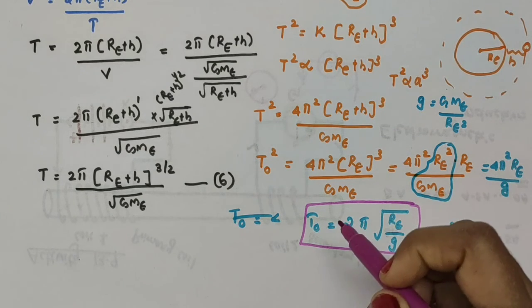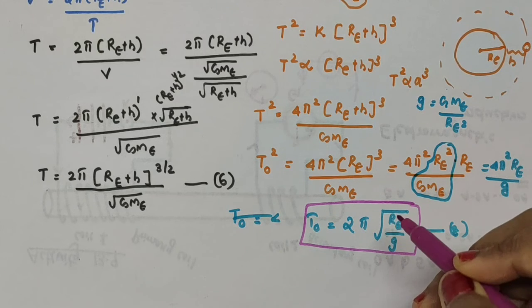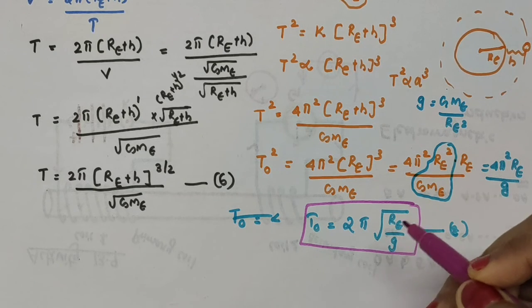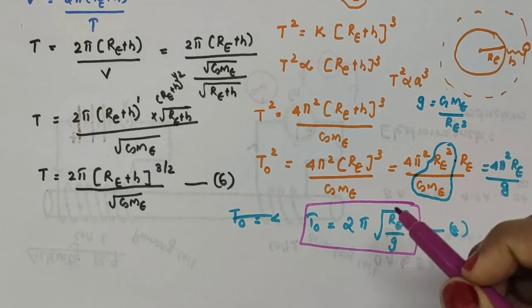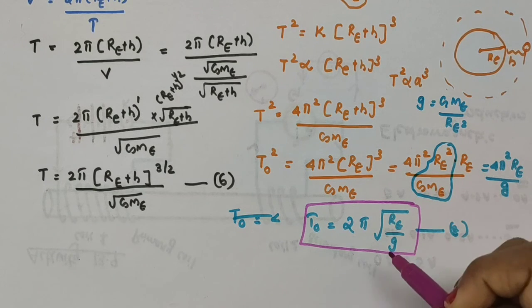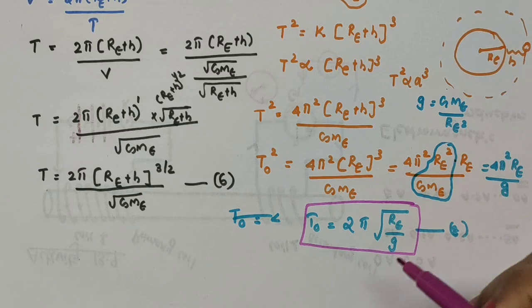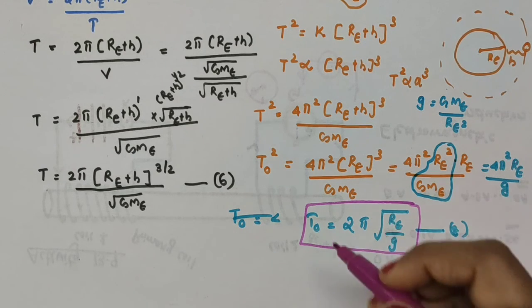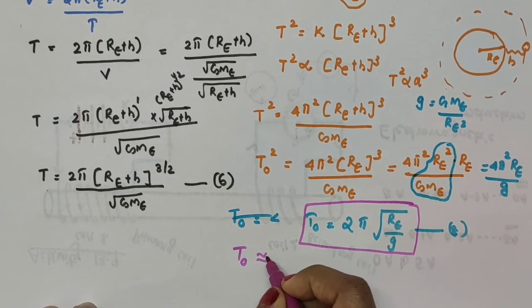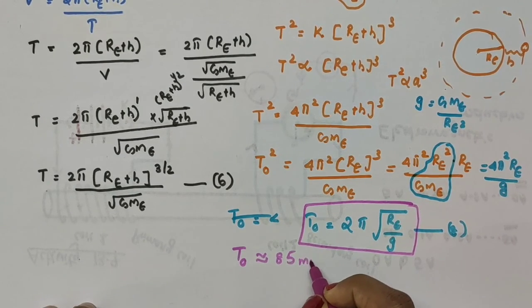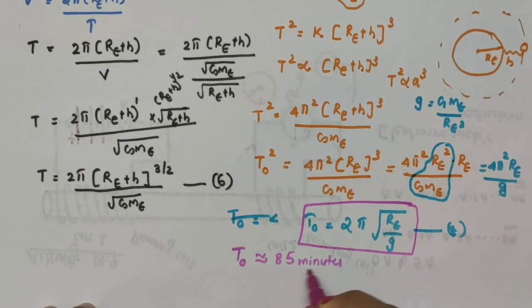Now this is 2 into π, 3.14, then RE is the radius of the earth, which is 6400 kilometers, that can be converted into meters by multiplying with 10 raised to 3. Then g is 9.8 meters per second squared. While we are substituting the values here and calculating, you will get this time period T0 as approximately 85 minutes.